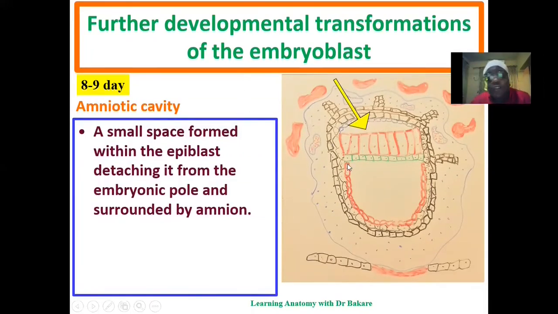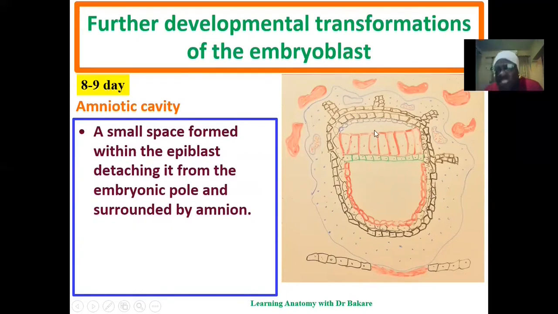And there is the formation of the amniotic cavity, a cavity that is created within the epiblastic cell. This is the epiblastic cell above, when a small space is created within the epiblastic cell, and this is the amniotic cavity. And surrounding the amniotic cavity at the upper part is a differentiated type of cell that helps to form the boundary of this cavity, and this is called the amnion.